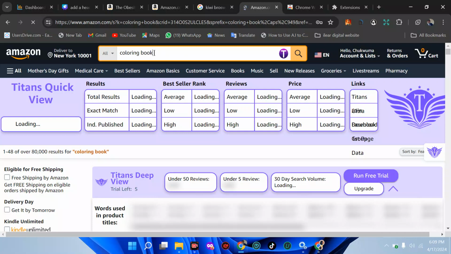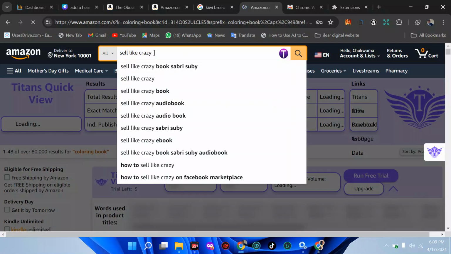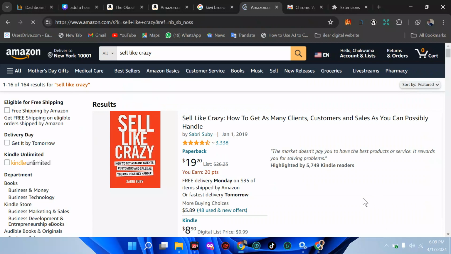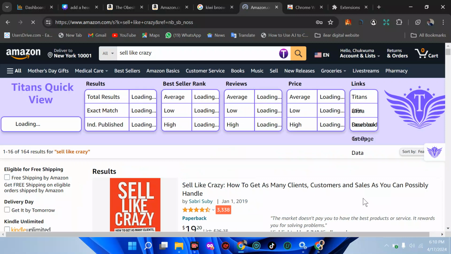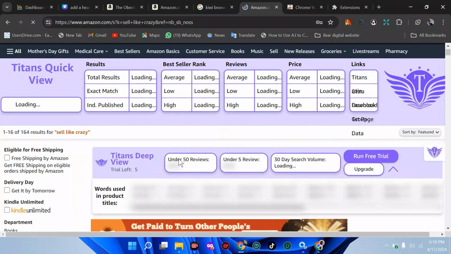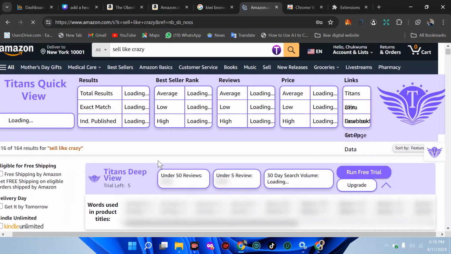Now what I'll do is let's just write the first one we started with, sell like crazy, so that we can have a better result, so that we can analyze what we're looking for. Okay, so let's just click on sell like crazy and we are good to go. Once sell like crazy loads, it's going to load in no time and we will have something we can call our own. So now look at it. We have the sell like crazy pulling up. We have the total result coming up soon. You can see Titan Deep View. They just introduced Titan Deep View. I already have the Pro. If I want to use the Pro, all I'll do is click here, sign in immediately, and I can enjoy the benefit of the Pro.